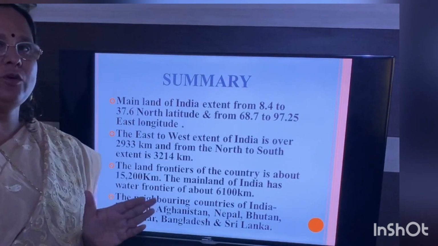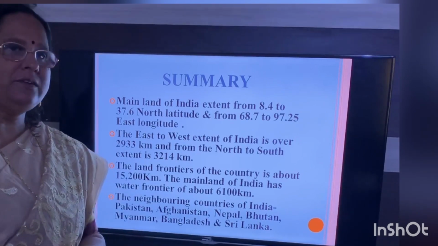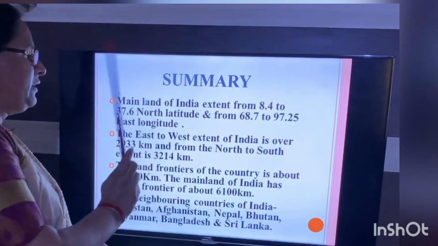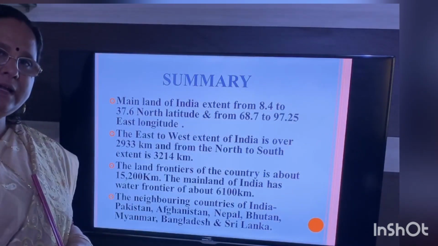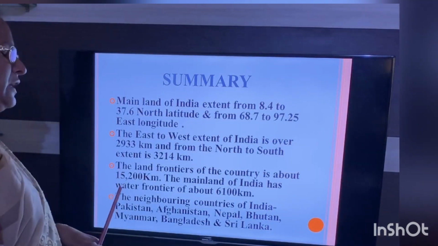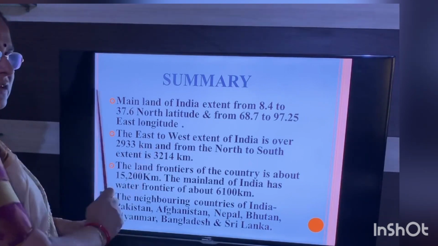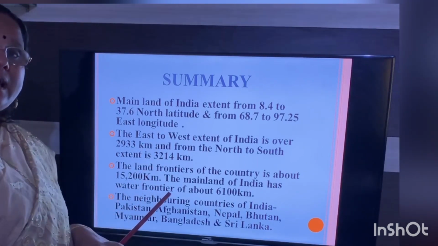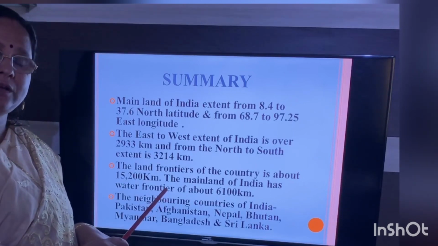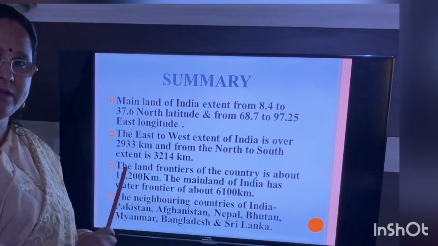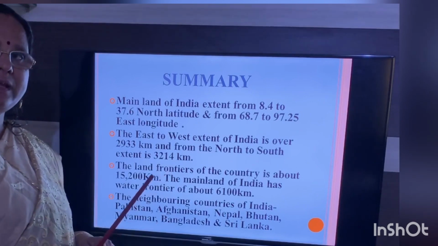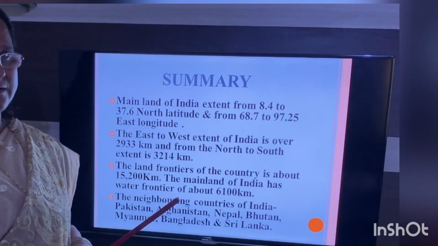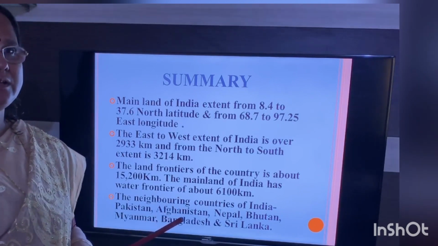The mainland. I taught you about the latitude and longitude, so see the latitude and the longitude mentioned here. The next one is regarding the extent from north to south and west to east, how much it is. The next one is regarding the land border and the water border, how many kilometers it is spread, as we mentioned. And after that, it is regarding the neighboring countries. So, did all of you understand all this, children?